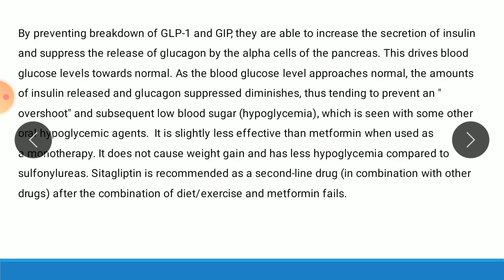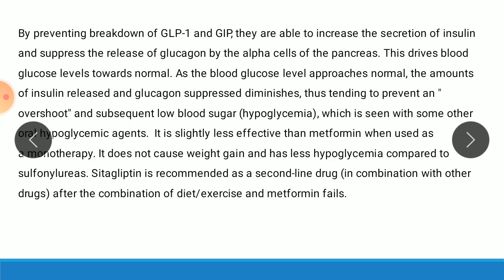Uses of this drug: by preventing the breakdown of GLP-1 and GIP, they are able to increase the secretion of insulin and suppress the release of glucagon by the alpha cells of the pancreas. This drives the blood glucose level towards normal.